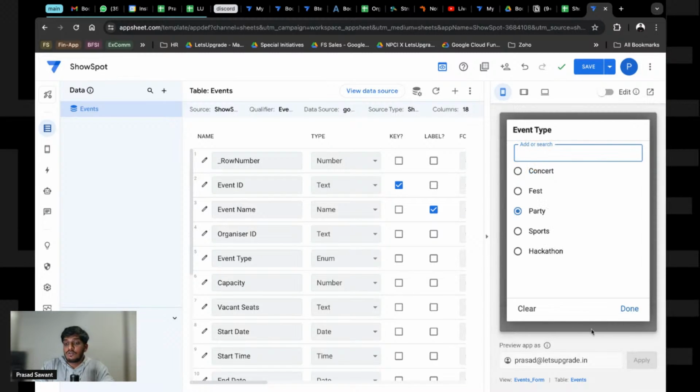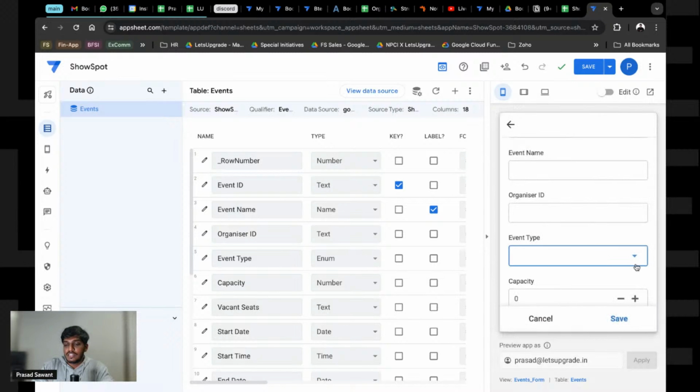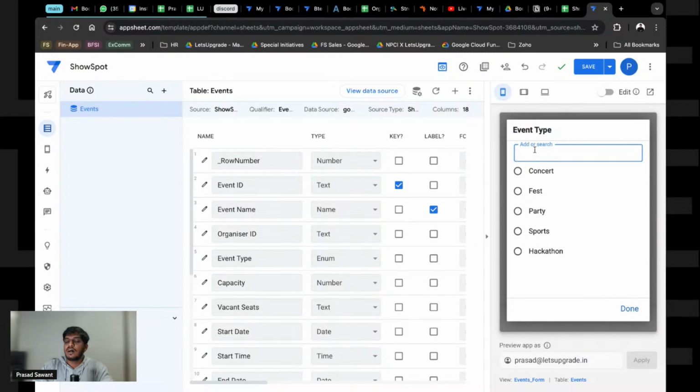This is something that we want to avoid. If you see, it is automatically creating those fields, a search bar with a proper format and everything, and a search query as well, right? If I type concert, it will also show me a concert and tell me if I want to create a new thing. Now all these things are taken care of by AppSheet.